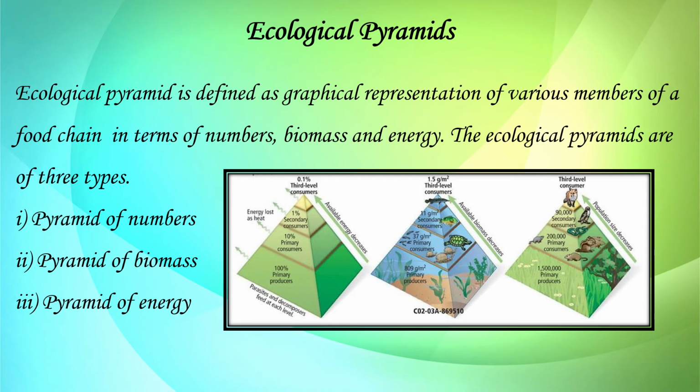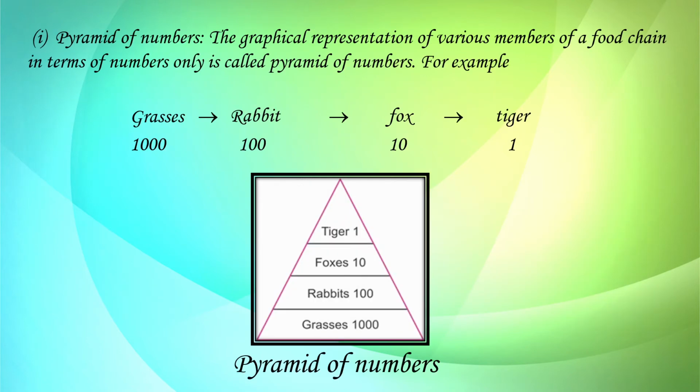Let us do them one by one. Pyramid of numbers: the graphical representation of various members of a food chain in any ecosystem in terms of numbers only is known as a pyramid of numbers. For example, we have a food chain: grasses, that is producers, which are eaten by herbivores, that is rabbit.